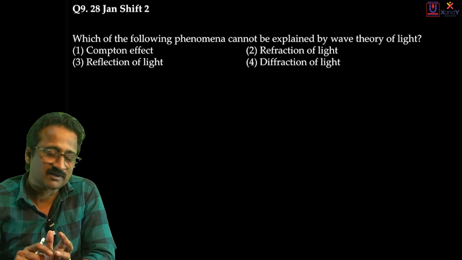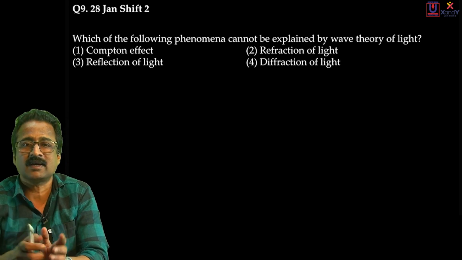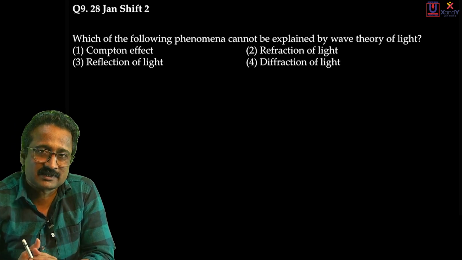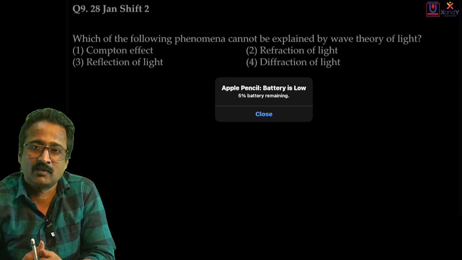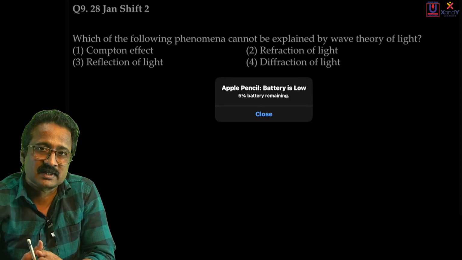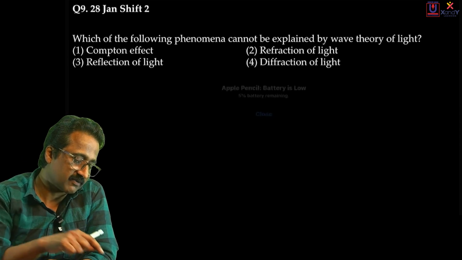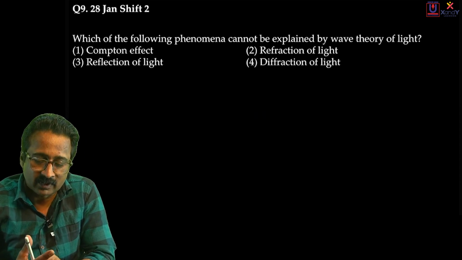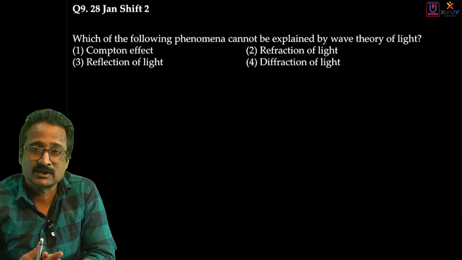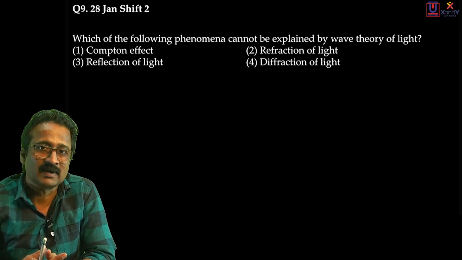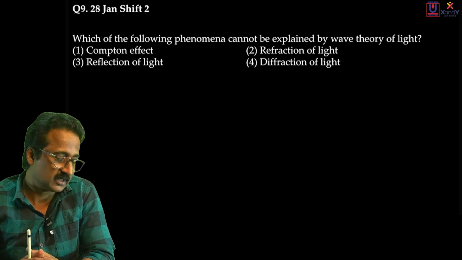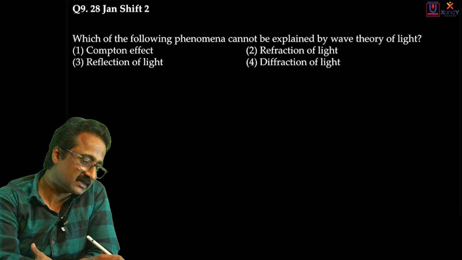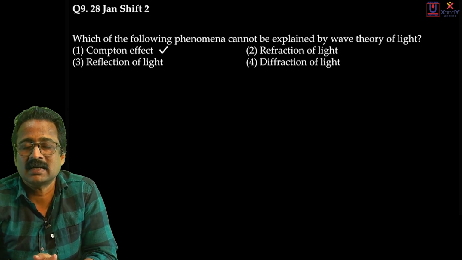Reflection of light, refraction of light, diffraction, interference, everything can be explained using the classical wave theory of light. But phenomena like the photoelectric effect, Compton effect, etc. cannot be explained by just assuming that light is a classical wave. You will have to apply quantum mechanics in order to understand what is happening in the Compton effect. So the Compton effect can be explained only by assuming that light is a photon and has a dual nature. Classical theory of light will not help you explain the Compton effect. So wave theory of light fails to explain the Compton effect. So the answer is Compton effect. This cannot be explained using classical wave theory.